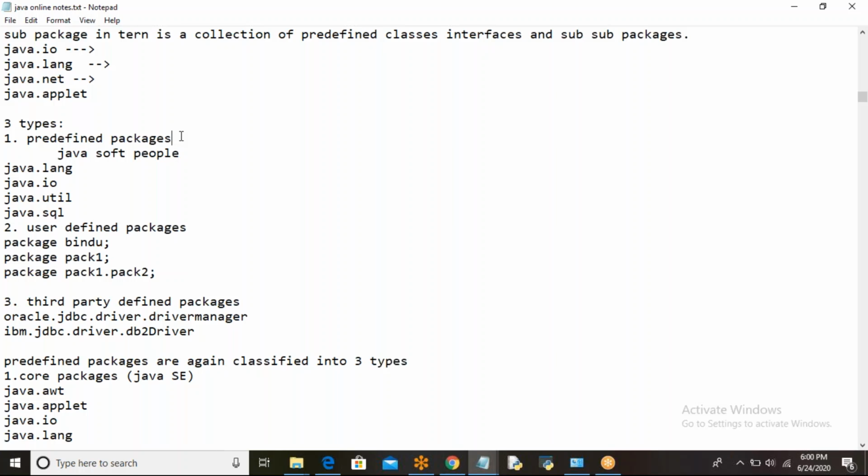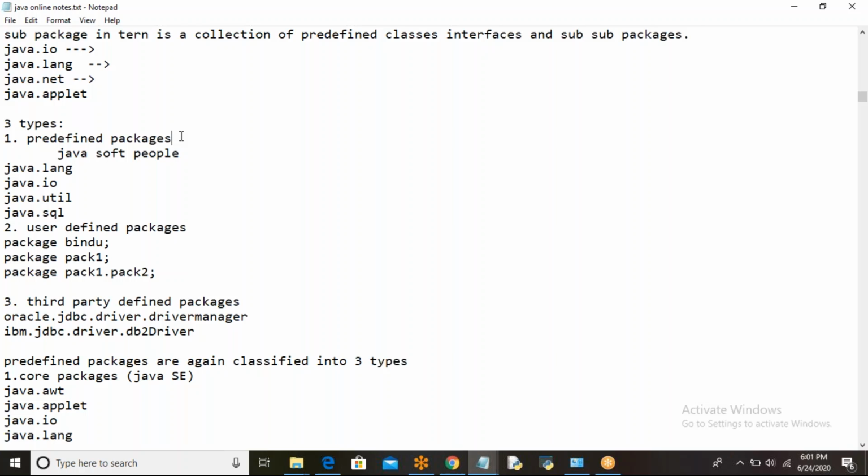User-defined packages means, as a programmer, if I have developed some 10 programs, 10 classes, I can put all those classes into one folder and create a package of my own. Further I'll use all those classes in other programs when I am developing. Instead of writing the same code multiple times, I can do it like that. We are now using the predefined classes that JavaSoft people have provided. In the same way, we can also develop classes, put them in a package, and use that package wherever we want in our project instead of developing the same code multiple times. Got it? So, user-defined packages.